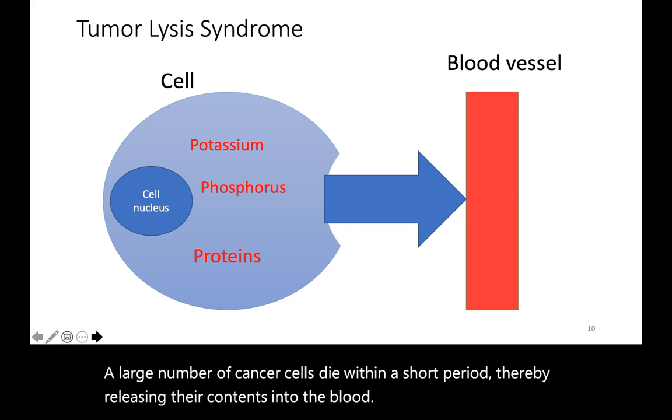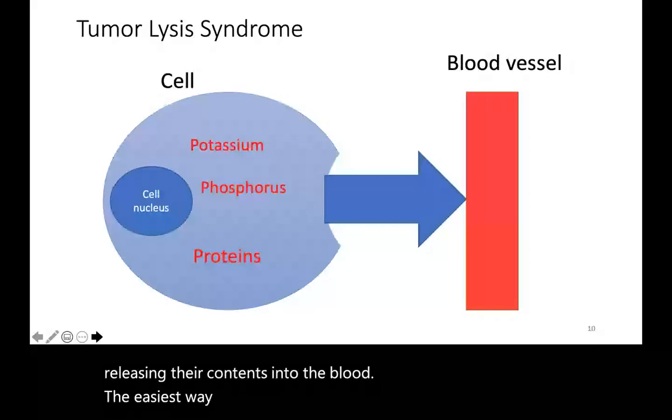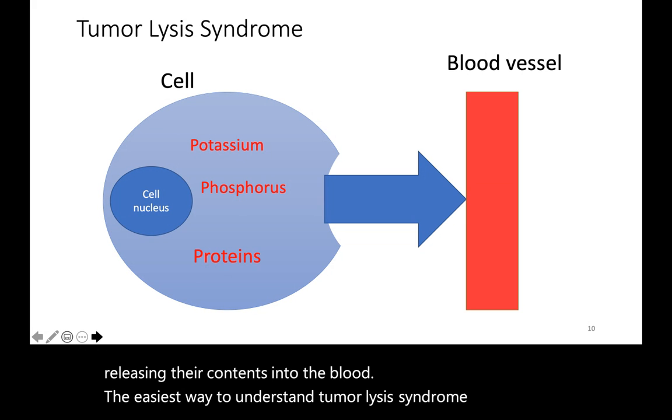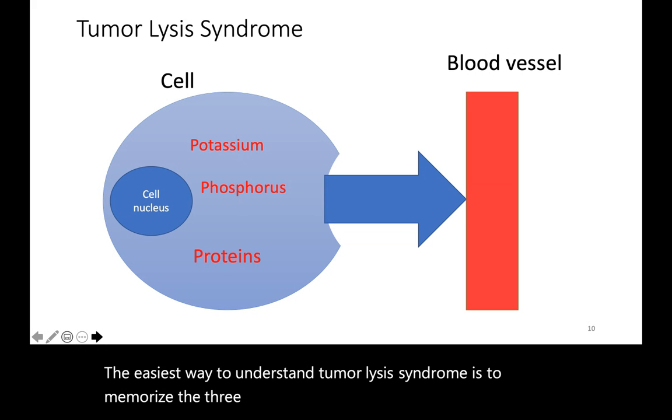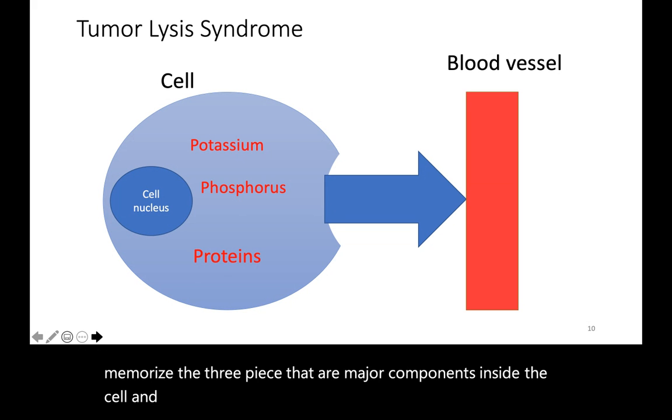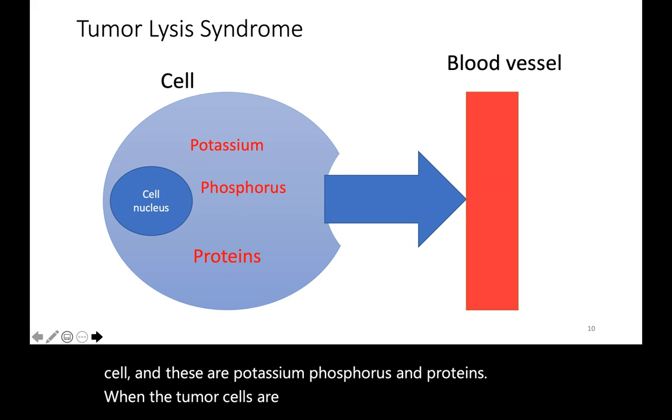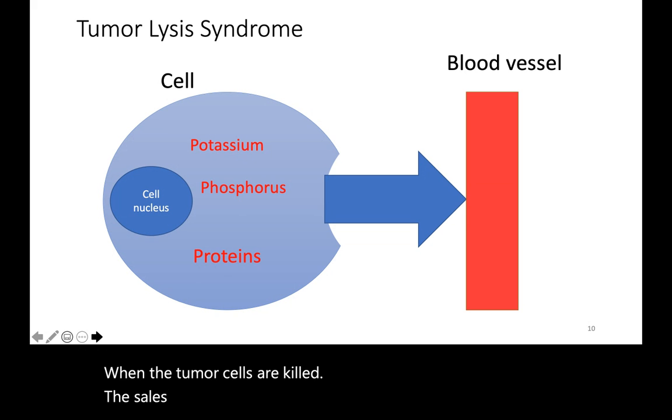The easiest way to understand tumor lysis syndrome is to memorize the 3 Ps that are major components inside the cell, and these are potassium, phosphorus, and proteins. When the tumor cells are killed, the cells spill their contents, potassium, phosphorus, and proteins, into the bloodstream.